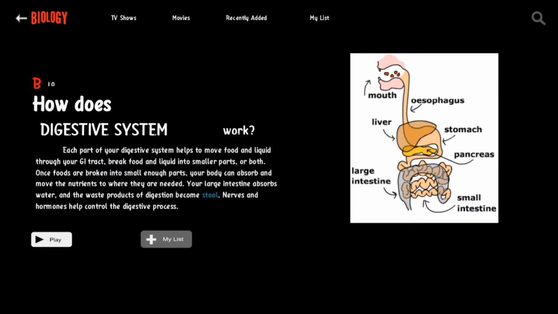How does the digestive system work? Each part of the digestive system helps to move food and liquid through your GI tract, break food and liquid into smaller parts, or both. Once foods are broken into small enough parts, your body can absorb and move the nutrients to where they are needed. Your large intestine absorbs water, and the waste products of digestion become stool. Nerves and hormones help control the digestive process.